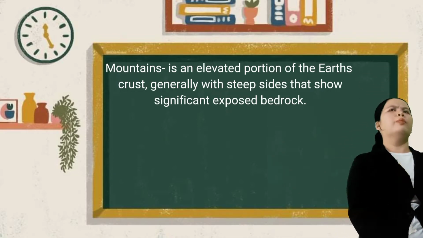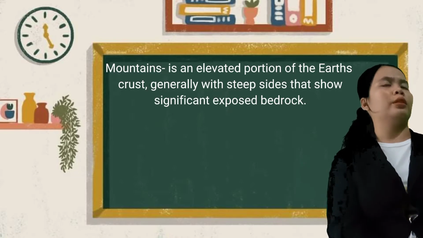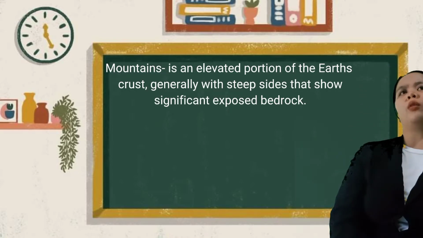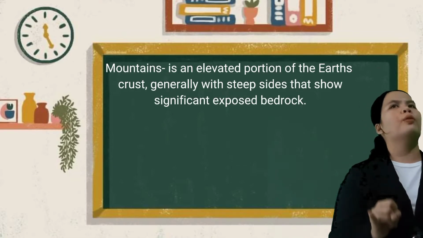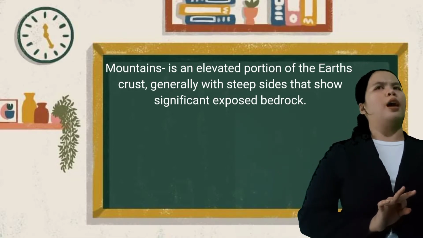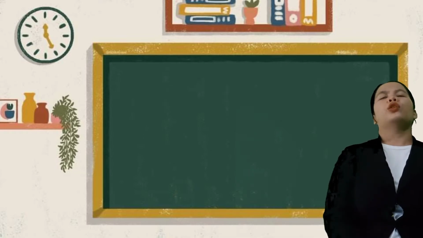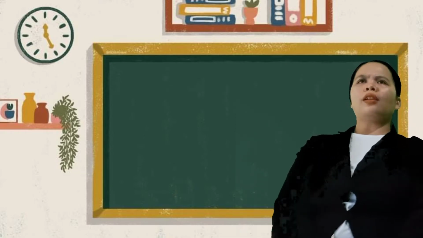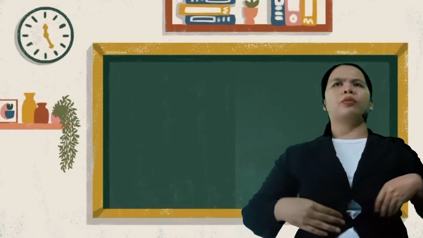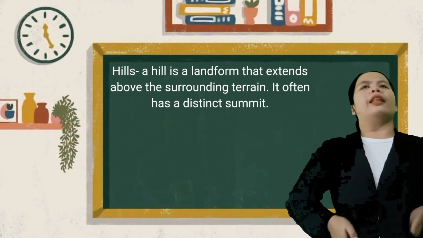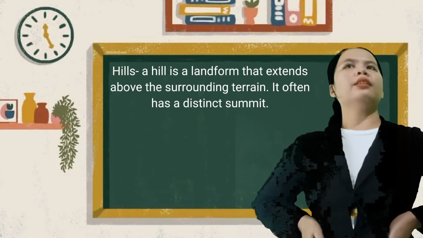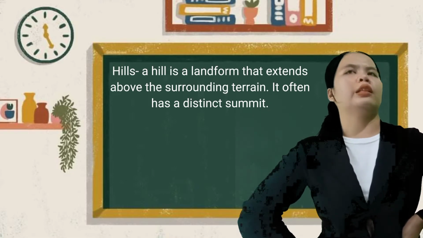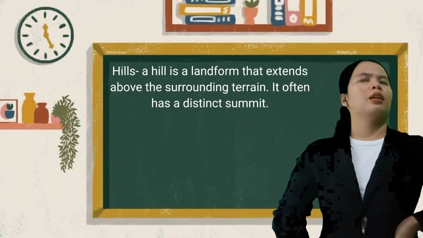Okay, Ria, can you give me an example of mountains in the Philippines? Okay, Mount Apo and Mount Pulag. Okay, very good. So next is hills. So for you, class, what is hills? Okay, a hill is a landform that extends above the surrounding terrain. It often has a distinct summit.